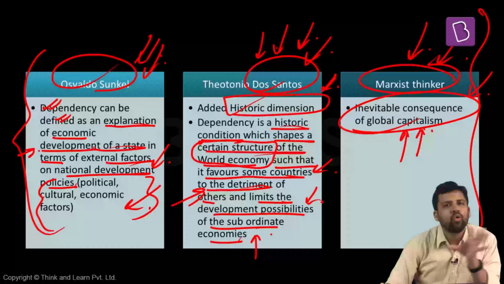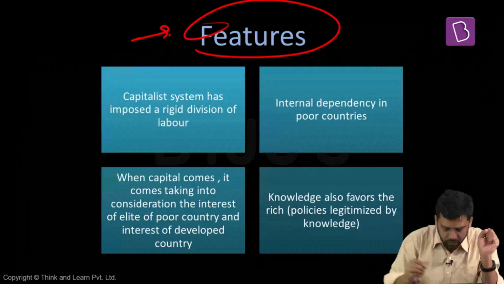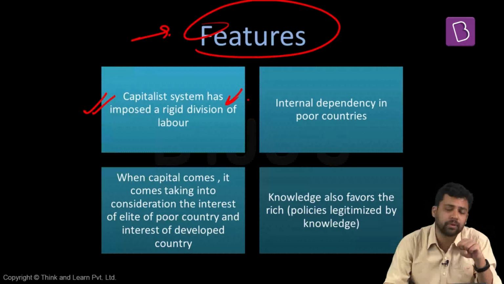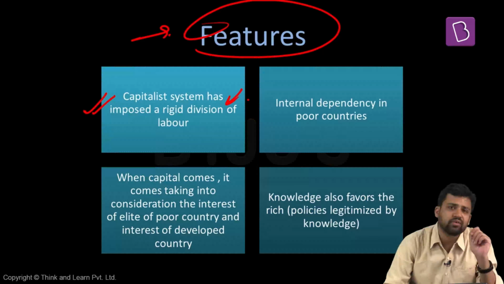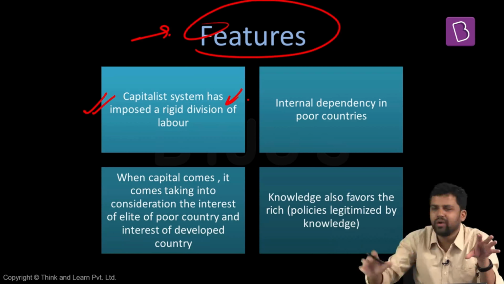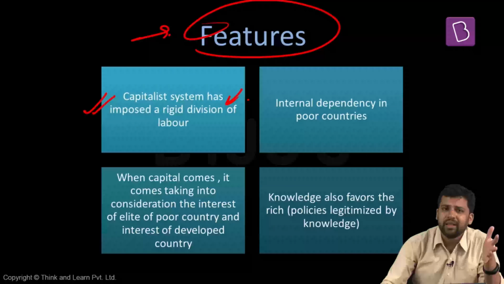Now we will look at how all these things are actually panning out, how all these things take shape. The first thing: the capitalist system has imposed a high division of labor, an international division of labor. For example, the advanced countries have high levels of technology and a high standard of living. For ensuring a high standard of living, you require higher wages. So those kinds of jobs which do not give you very good wages, these countries will not do; rather, they will shift them to other economies. For example, BPO jobs. In India and other underdeveloped or developing economies, you have these kinds of jobs, manufacturing and BPO jobs. They are being shifted here.